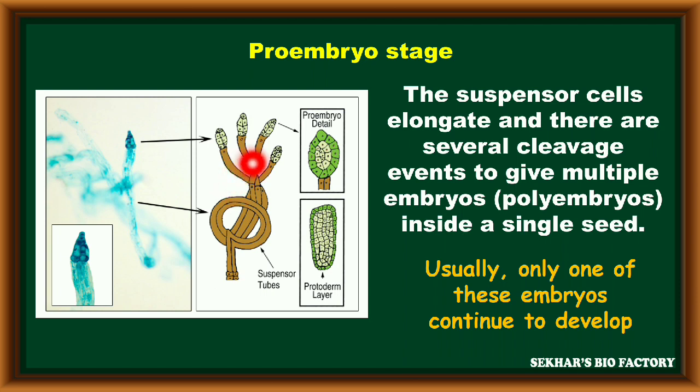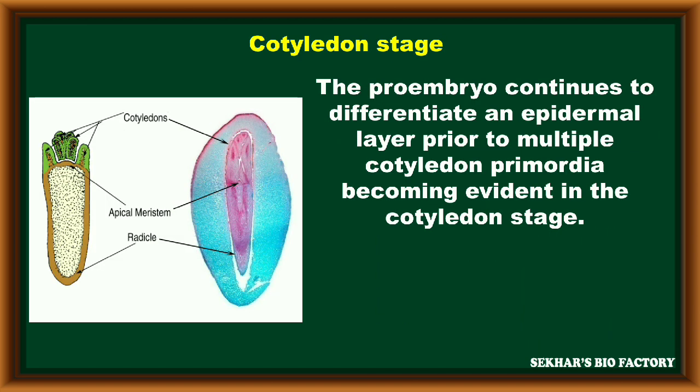Usually, out of all these embryos, only one embryo is functional and continues its development. This proembryo continuously differentiates into epidermal layer cells along with multiple cotyledon primordia. Then it becomes cotyledons at the cotyledon stage.